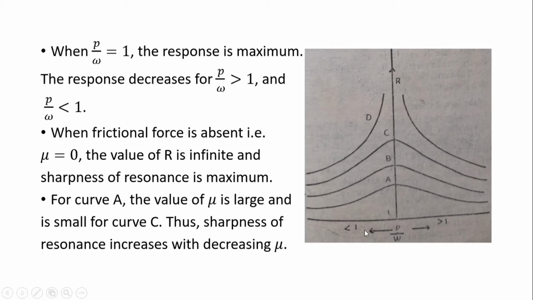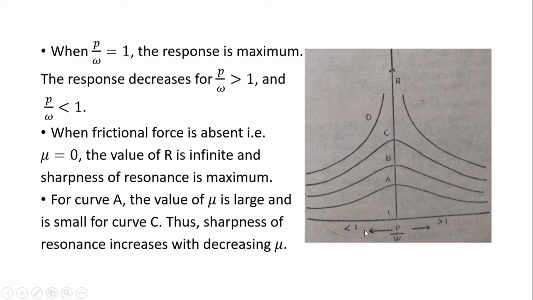When frictional force is absent, that is mu equal to 0, the value of R is infinite, as it is shown by the curve D here, and the sharpness of resonance is maximum.